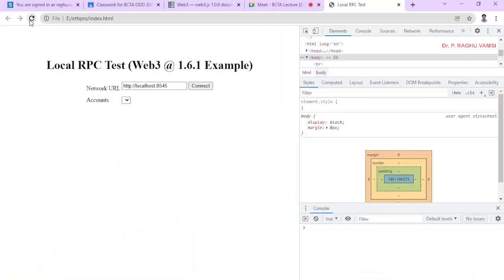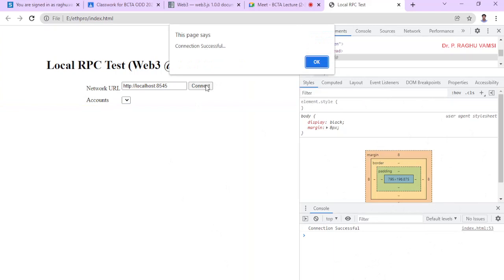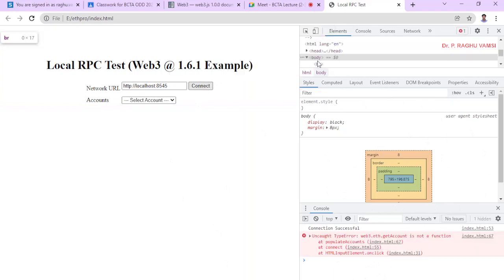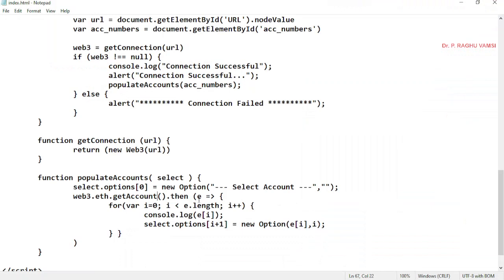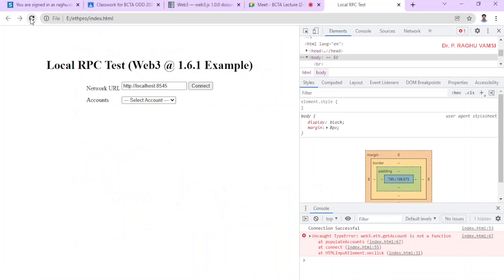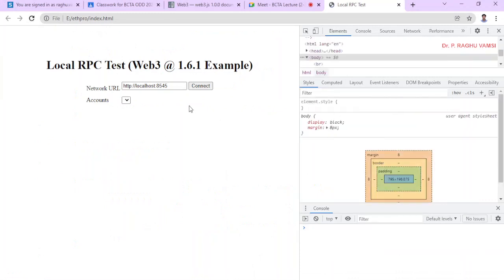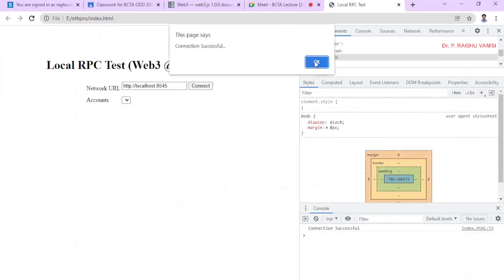Now refresh. So we didn't get any error. That means our program is correct at present. Now we'll go for connect. So connection successful. Okay. Now we got an error here: uncaught type error, web3.eth.getAccount is not a function. So again we have made some mistake here. It is not getAccount, it is getAccounts. Now again refresh. So currently there is no compilation error. Connect. Connection successful.